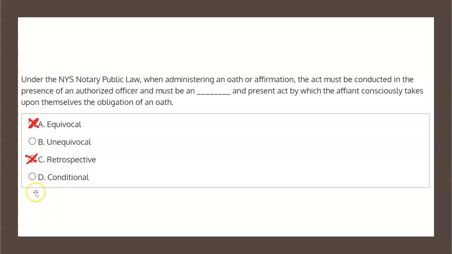And finally, choice D states conditional. Well, this is incorrect because it actually cannot be conditional upon anything. It must be immediate and unconditional, representing an absolute commitment without any conditions or contingencies. And therefore choice D is not the correct solution either, which indeed leaves choice B, unequivocal, as the correct solution.